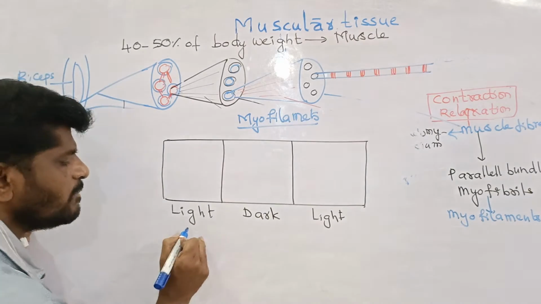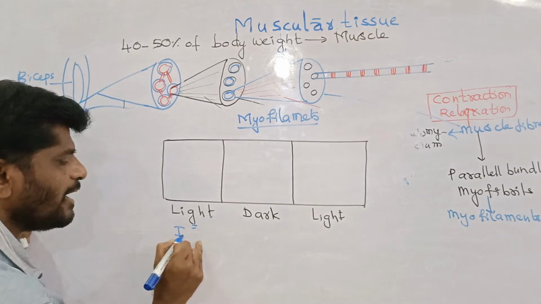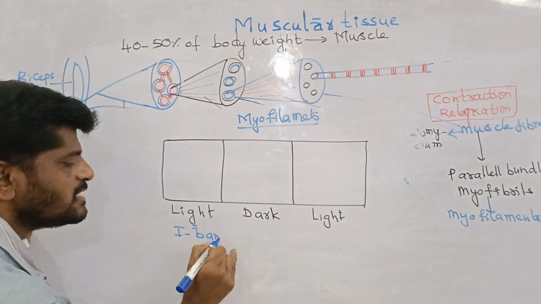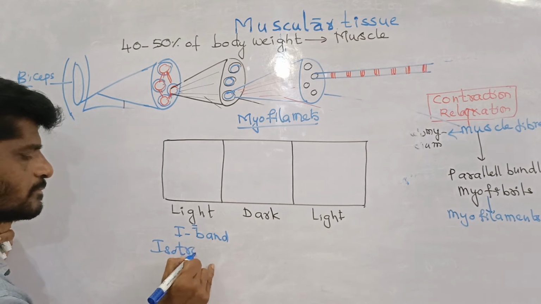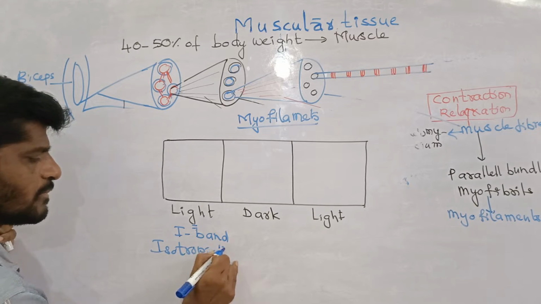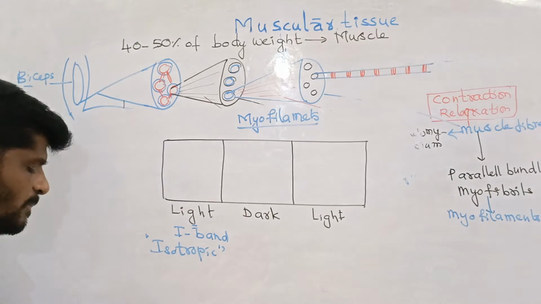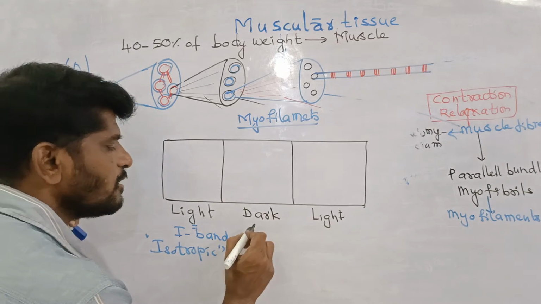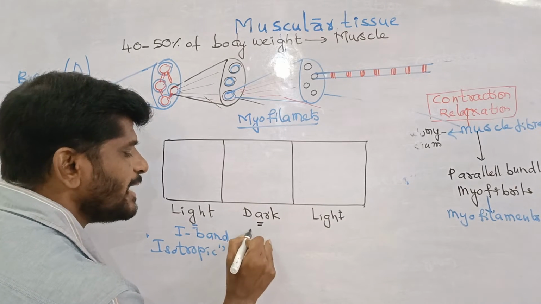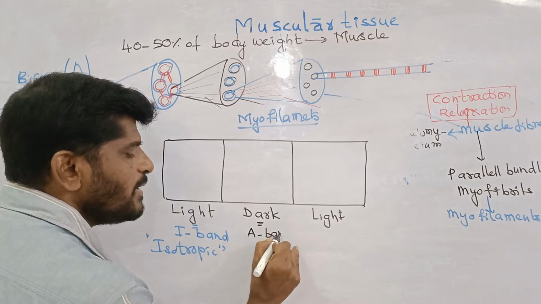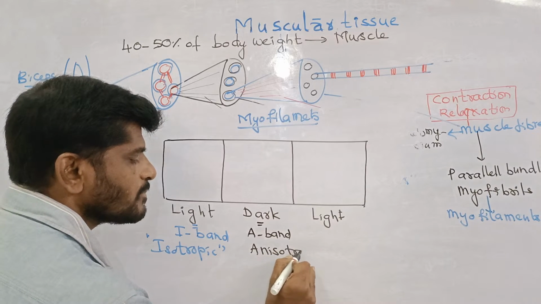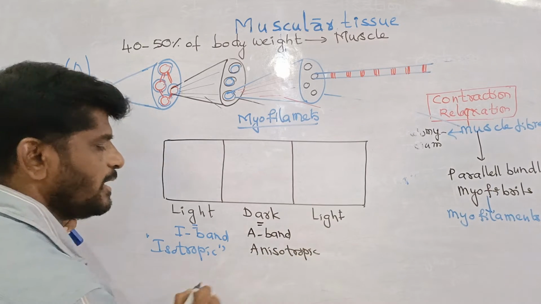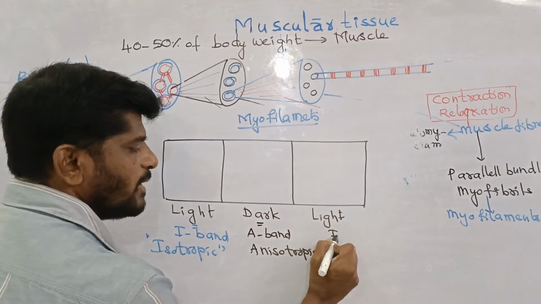The light band is called the I band. I band means isotropic band. This is the dark band. The dark band is called the A band. A band means anisotropic band. And once again it is the I band.